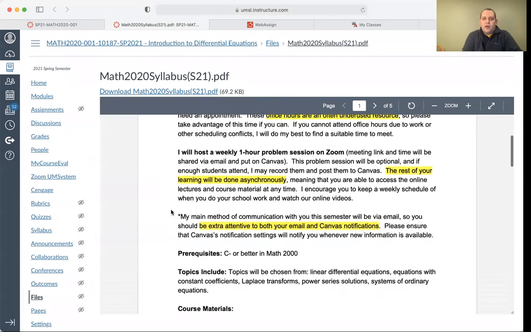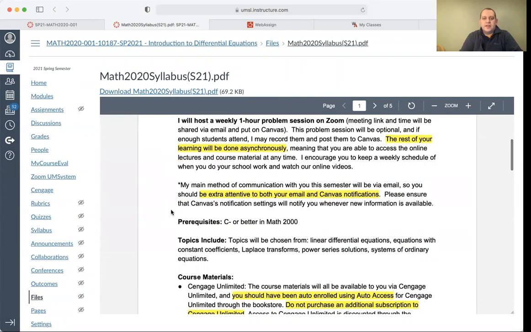Like I said, I'm going to have a one-hour problem session on Zoom on Wednesday at 10:30. So that's information that was on the homepage that we just talked about. Everything else is going to be done asynchronously, meaning that I'm going to post videos on material, and it'll be your job to watch the videos. I'm going to go over a few practice exercises in the videos as well.